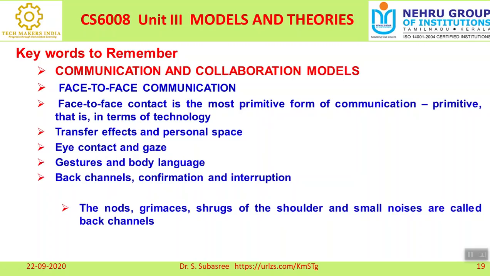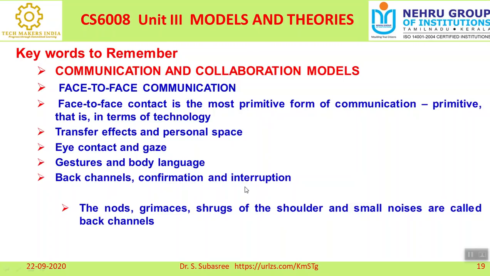And back channels, confirmation and interpretation. A back channel represents the shrugging of the shoulder, the small noise, like "oh yes". These are called back channels. Confirmation is nothing but how strong you are in your point.